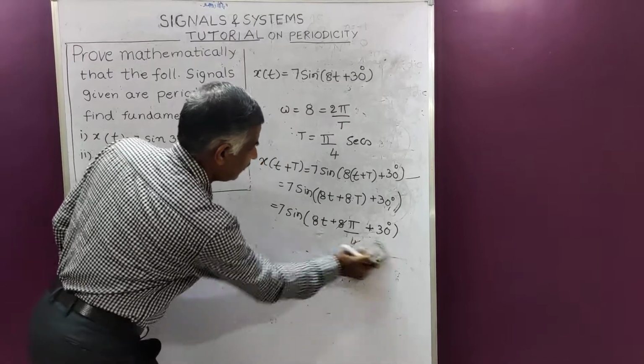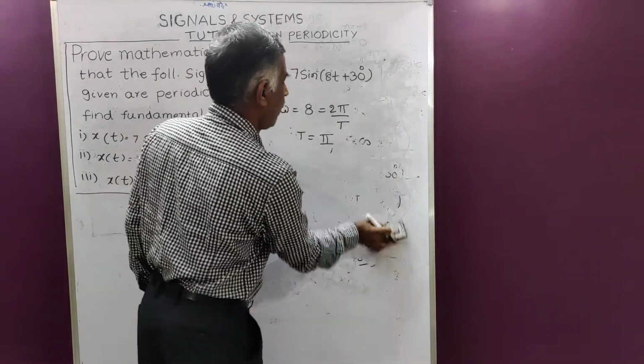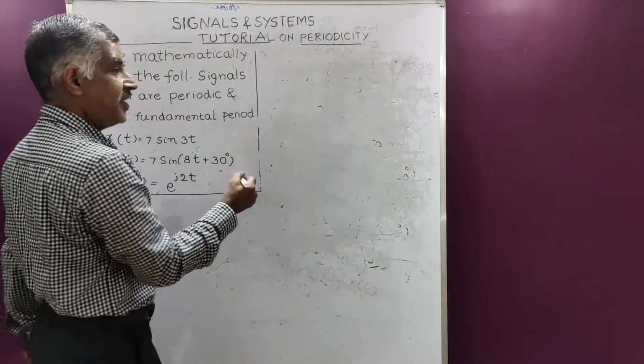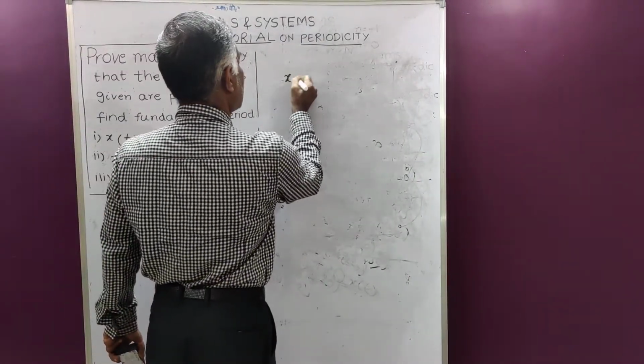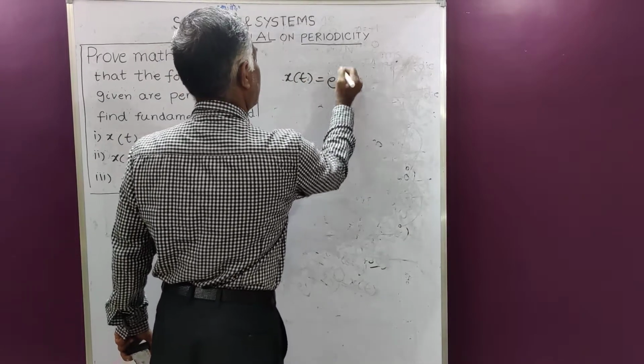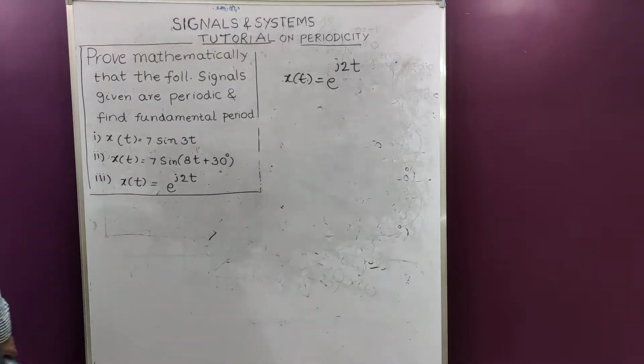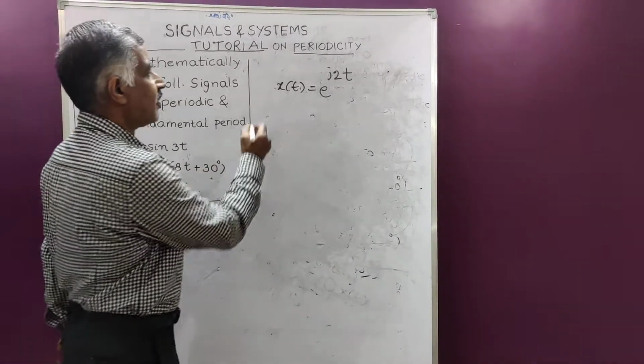Last problem. Coming to the last problem, you can come across an exponential. x of t equal to e power j2t.